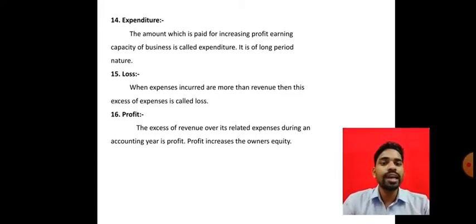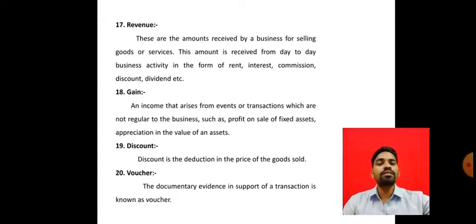Profit means the excess of revenue over its related expenses during an accounting year. Profit increases the owner's equity. So the excess of revenue over expenses is nothing but profit.